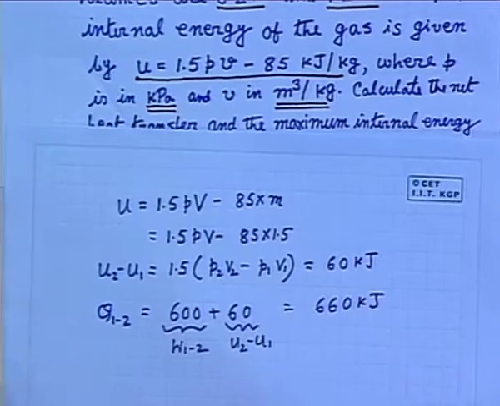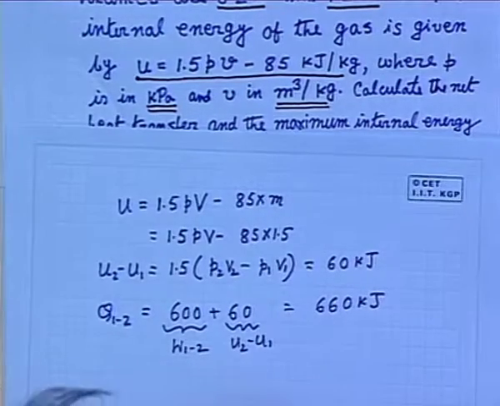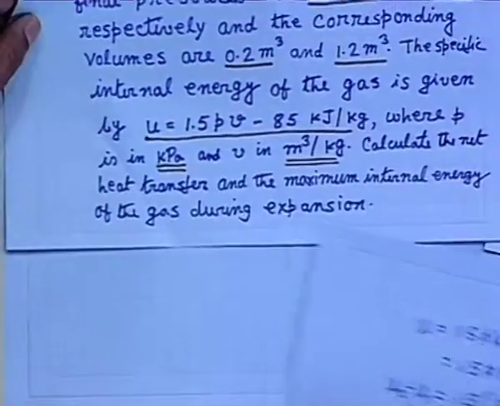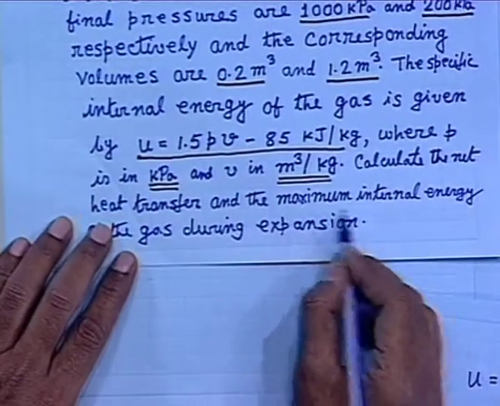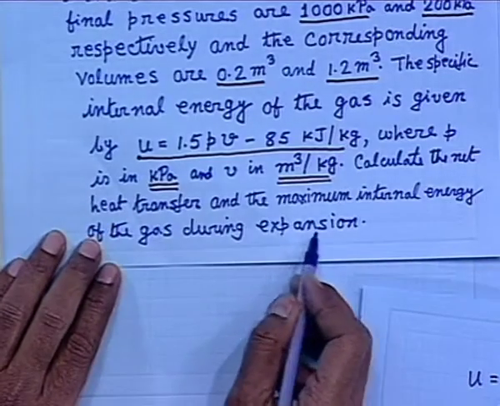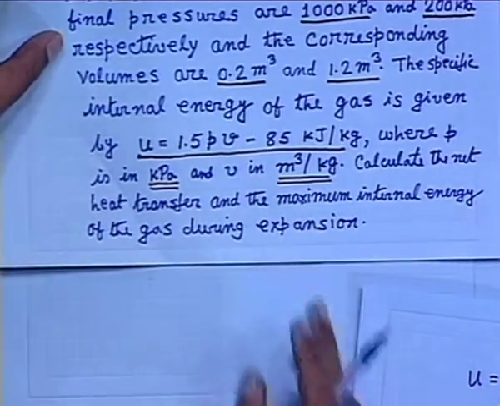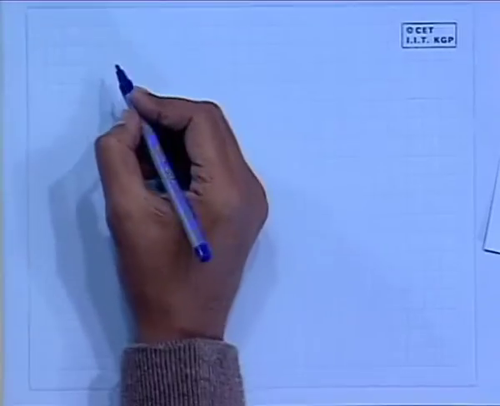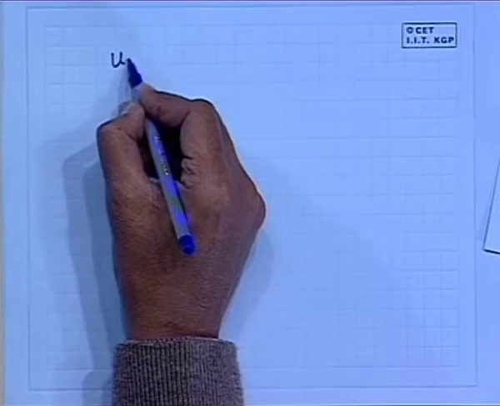What is the next part? The maximum internal energy. Calculate the maximum internal energy of the gas during expansion. How do you do it? Tell me, how do you do it? That means first you write U. What is U?